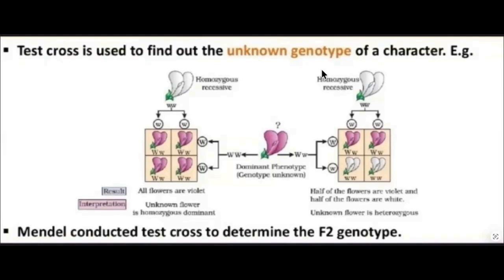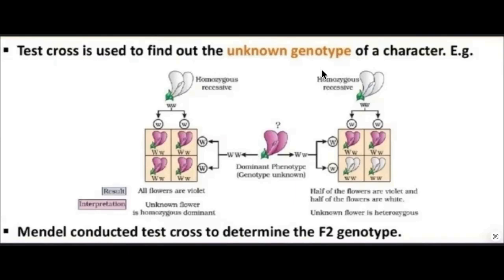Already told you, test cross is actually for testing whether F1 generation individuals were heterozygous or homozygous. This is what we want to test. See in this diagram, on the left-hand side you are seeing homozygous recessive, white, with one type of gamete formed, small w, small w.